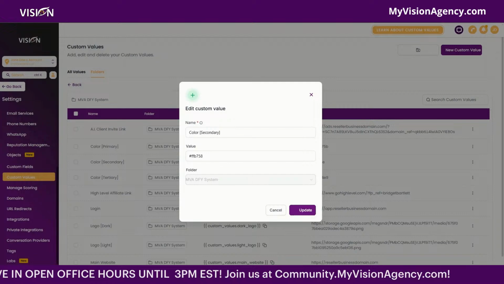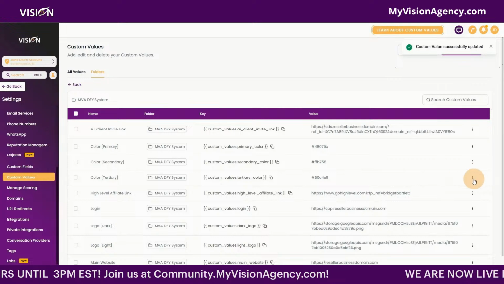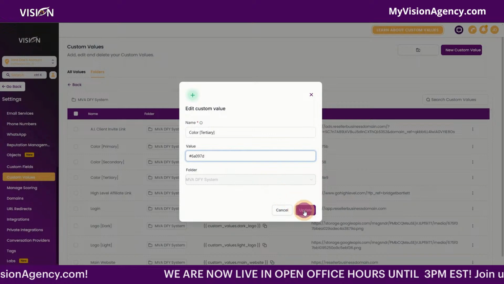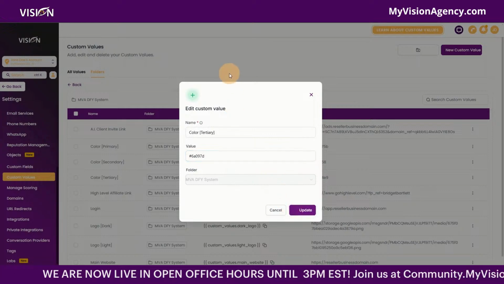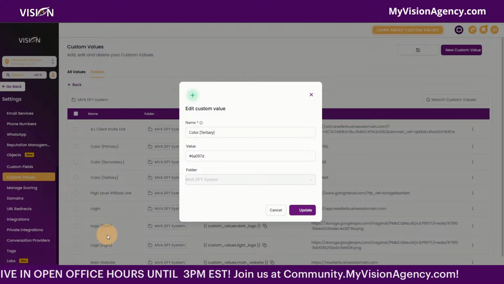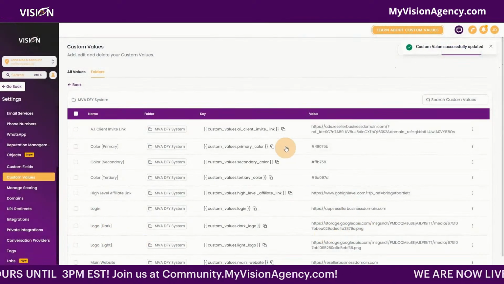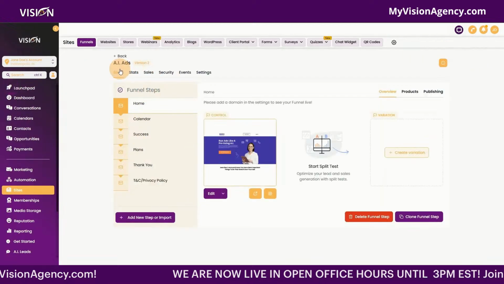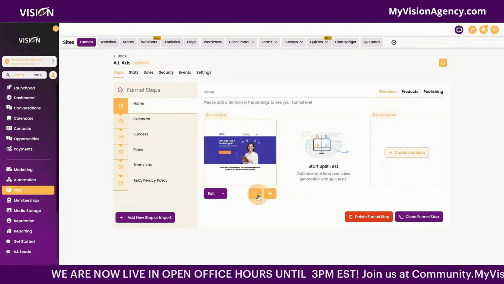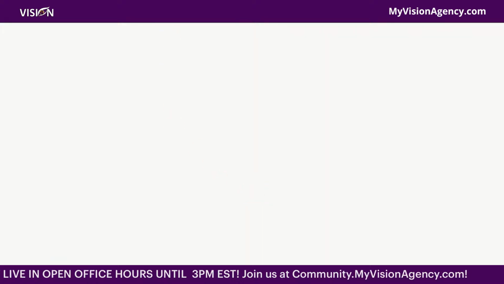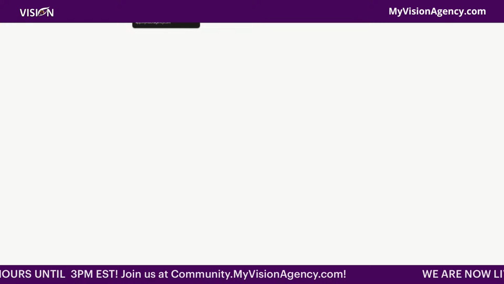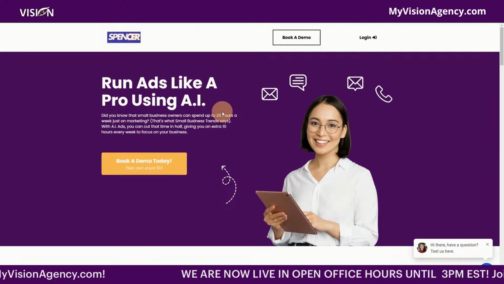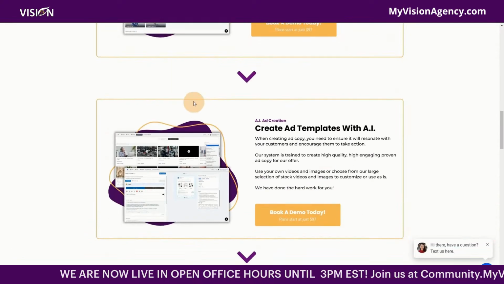But just to save time, I'm going to just show you the colors here because you will definitely see the magic that happens and why High Level is so good with duplication. If I wanted to change the logos, you'll see here that it's attached to a custom value. I would just change the link. Okay. So let's go back now into the sites and you'll see where it was blue, it's still kind of showing blue there. If I open up the page now, it's going to be all different colors. So now you'll see that it is purple and orange, which are my brand colors.